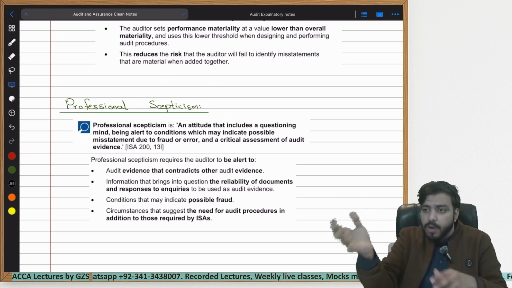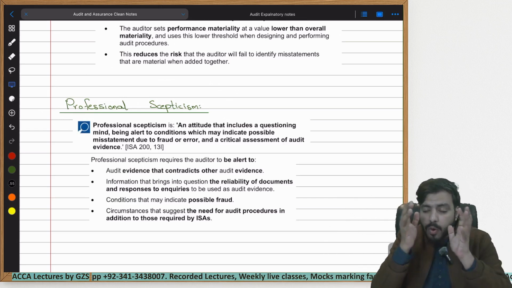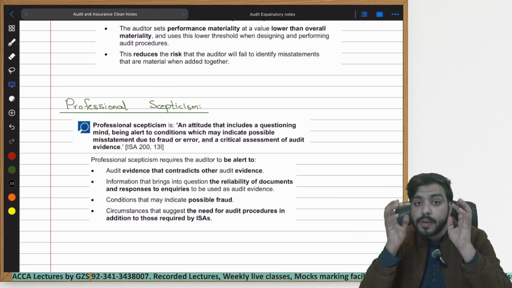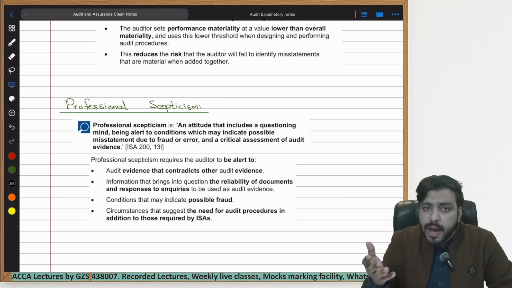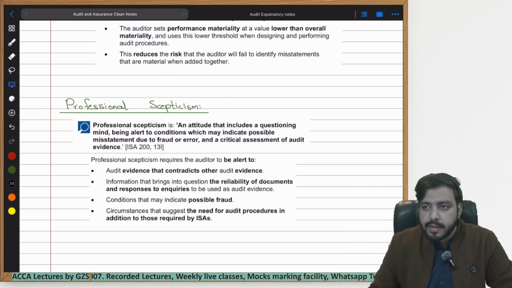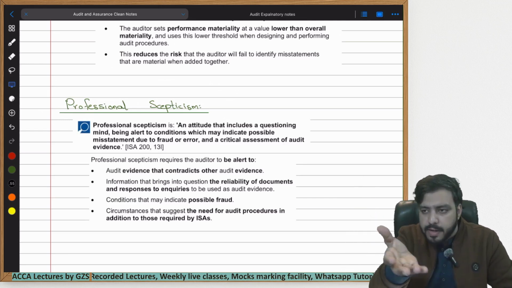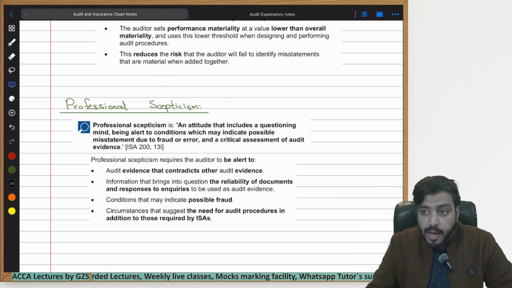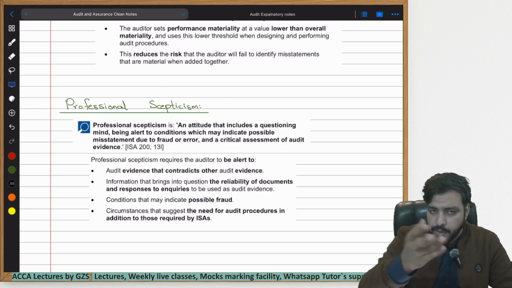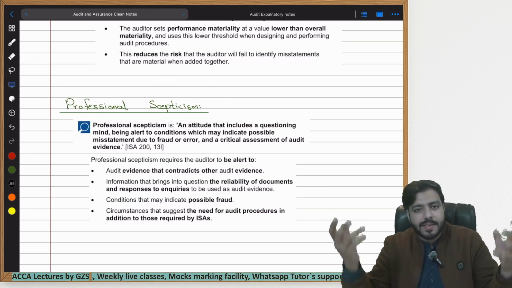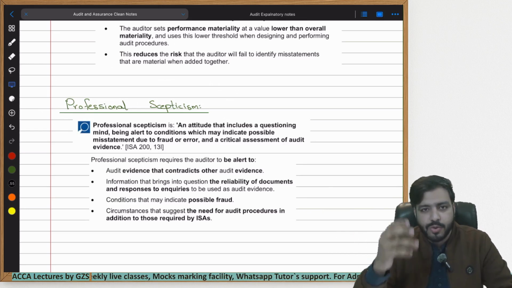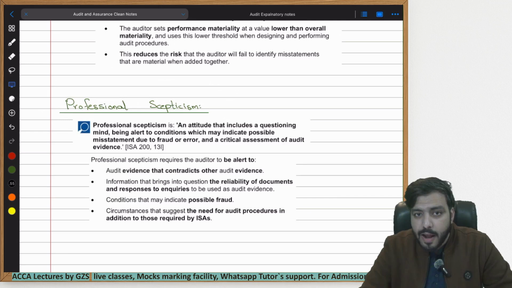You always second check to ensure that whatever is being given to you by the management is correct or not. Let's say you ask the management to please show us invoices where it is mentioned that you sell ties. Management shows you those invoices. Would you simply rely upon them? No. Management could make the invoices themselves and show you, see, we have sold these things. You can't simply rely upon these things.